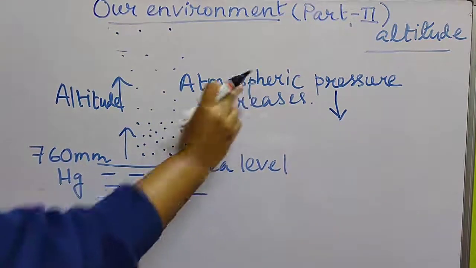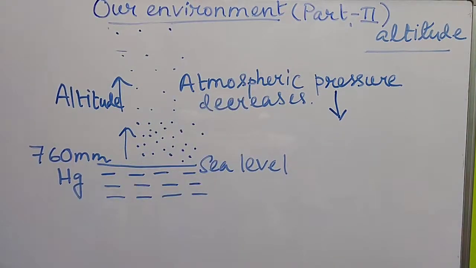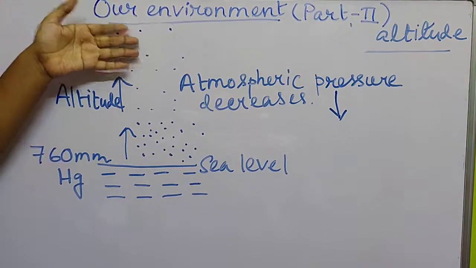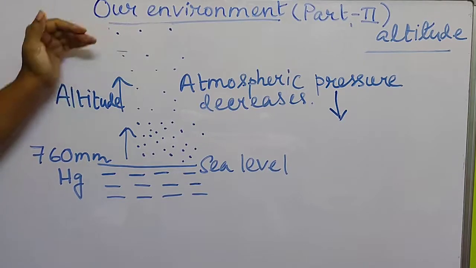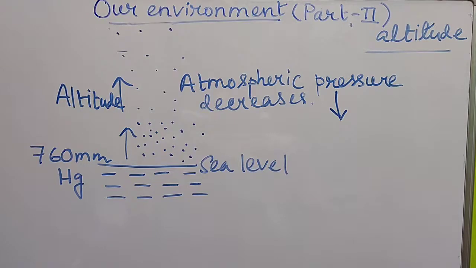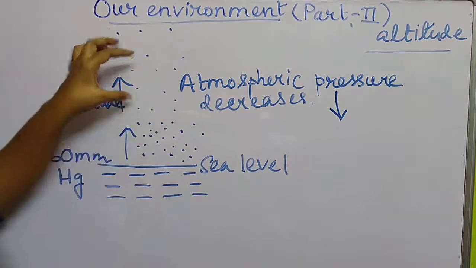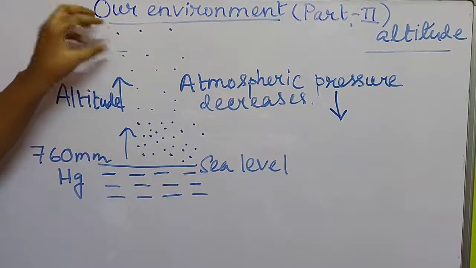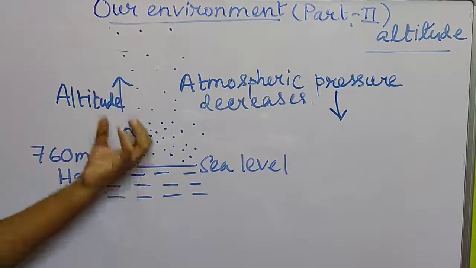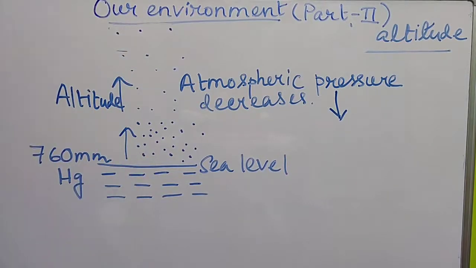So atmospheric pressure depends on the density of gas molecules. As the density of gas molecules decreases with increase in height, atmospheric pressure decreases. So why does the density of gas molecules decrease with increase in height? This can be explained by the gravitational force.